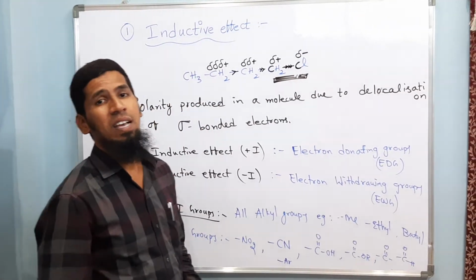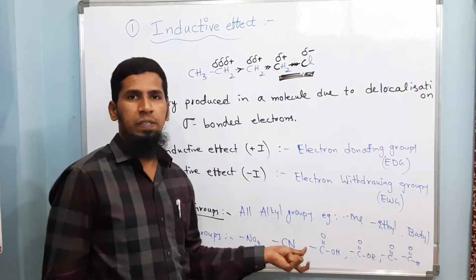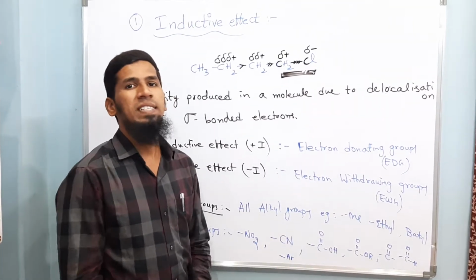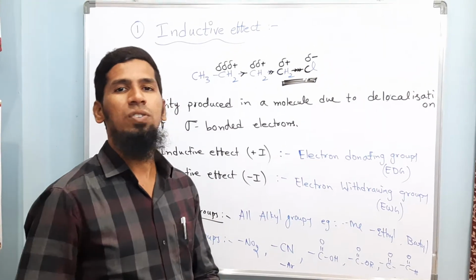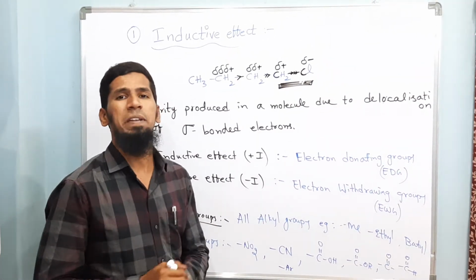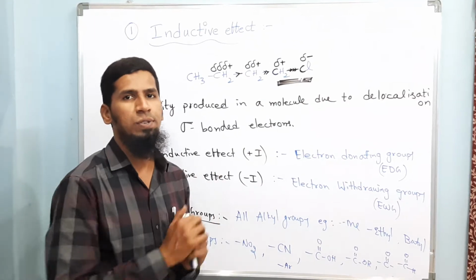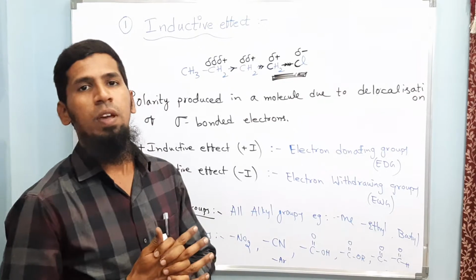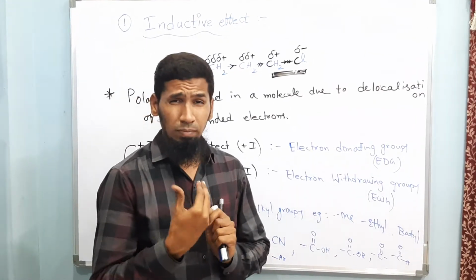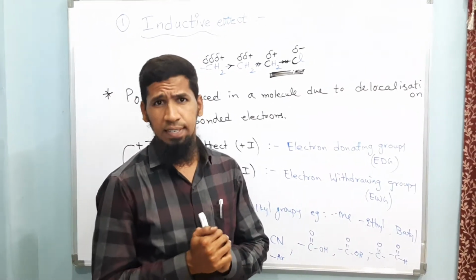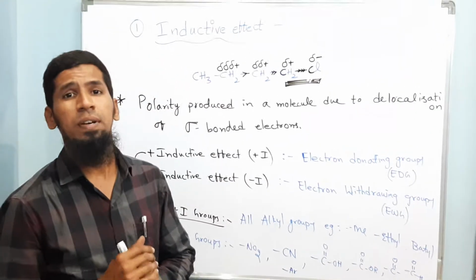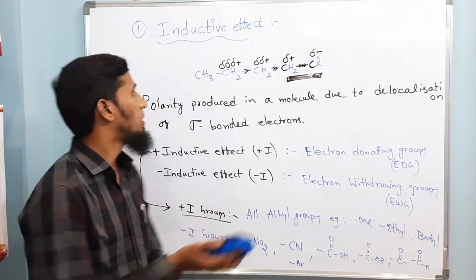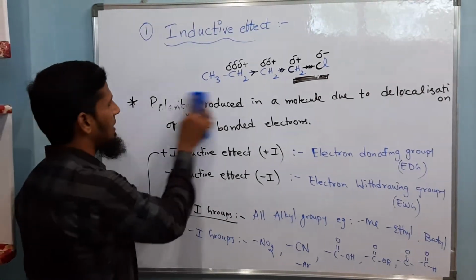So let us discuss in detail how these groups will affect the different behaviors of different compounds. That can be studied under the heading applications of inductive effect. There are two major applications of inductive effect which I am going to discuss now. The first one is the acidic nature of carboxylic acids, and the second one is the stability of carbocation or carbonium ion. First, let us discuss the first application of inductive effect.